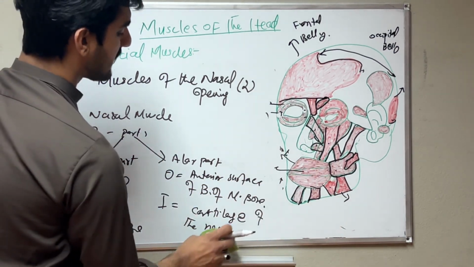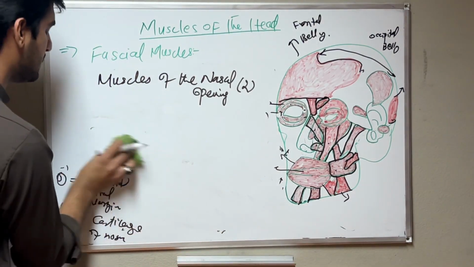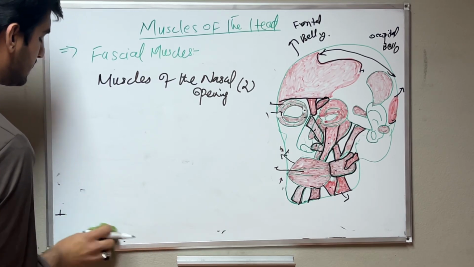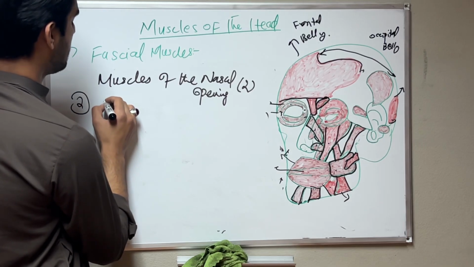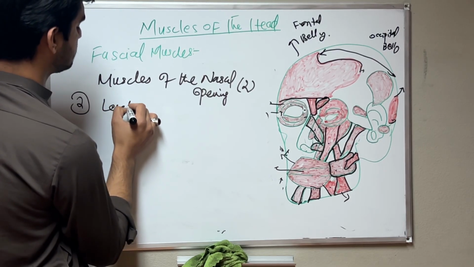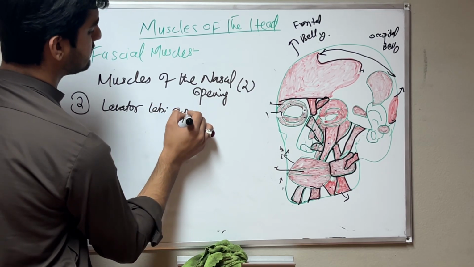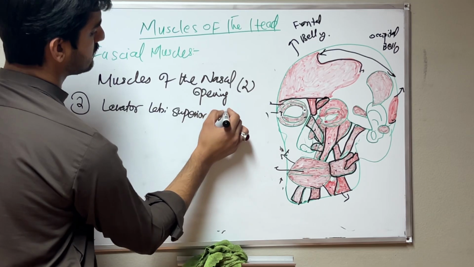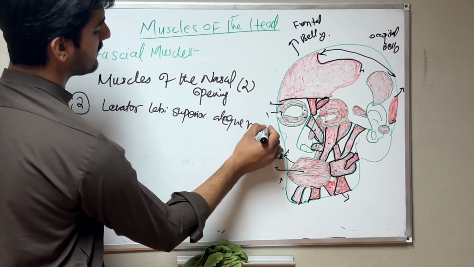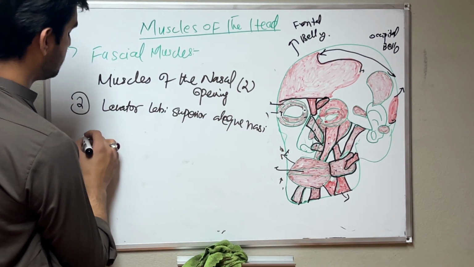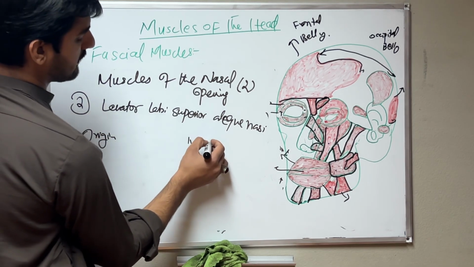Then the second muscle. The second muscle is the same as the angle muscles. If you remember, we have the levator labii superioris alaeque nasi muscle, or nasal muscle. Origin and insertion. Now I will say which muscle.